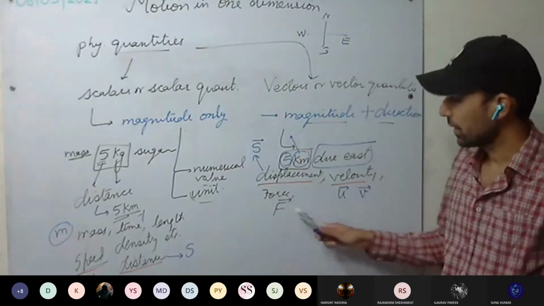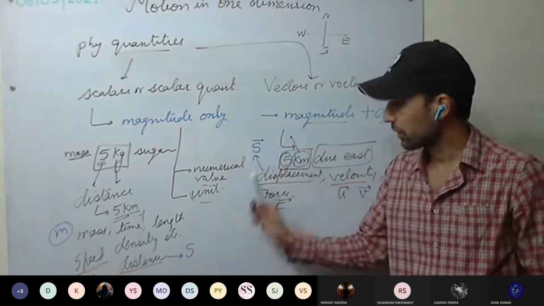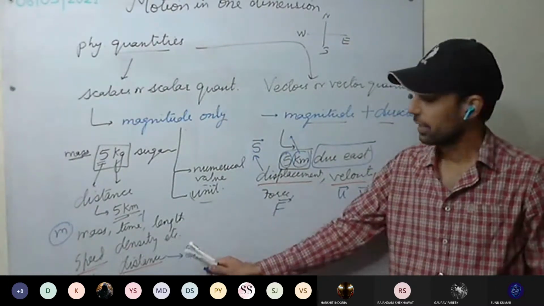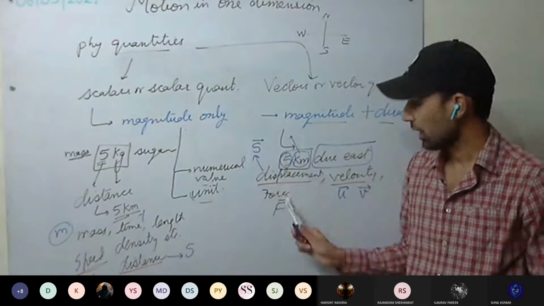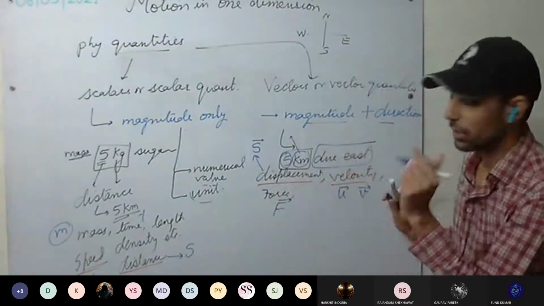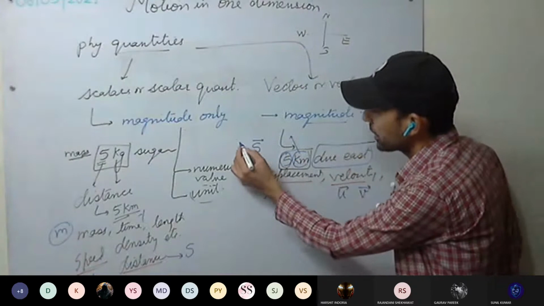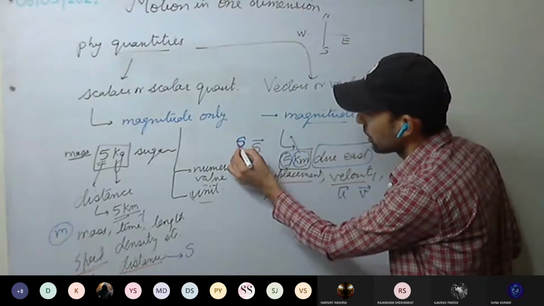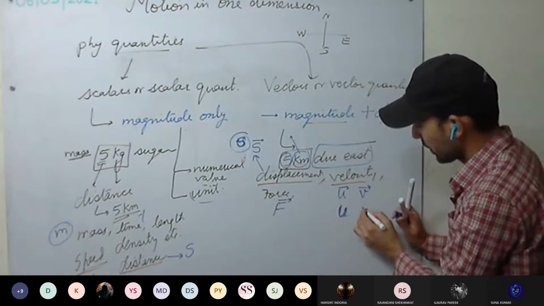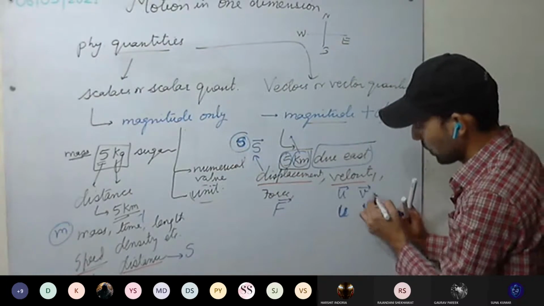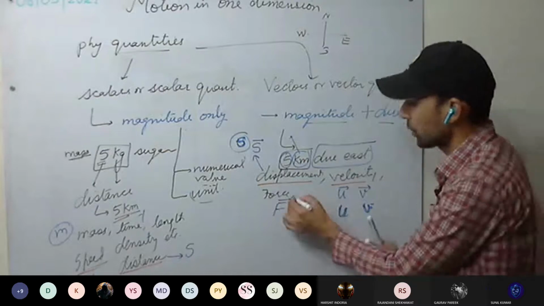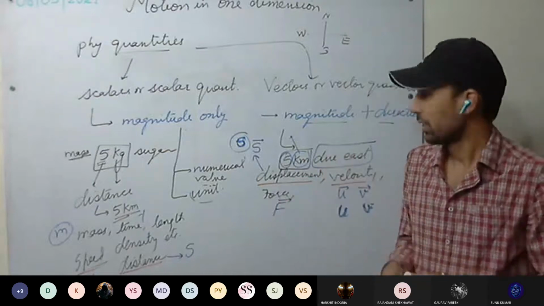This is clear. So how to differentiate between the symbols? The symbols which do not have an arrow over them are scalars, and those which have an arrow over them are vectors. This is one way to represent. The other way to represent vectors is to make them bold, make u bold, v bold. But we'll be putting the arrow, and that way we'll know.